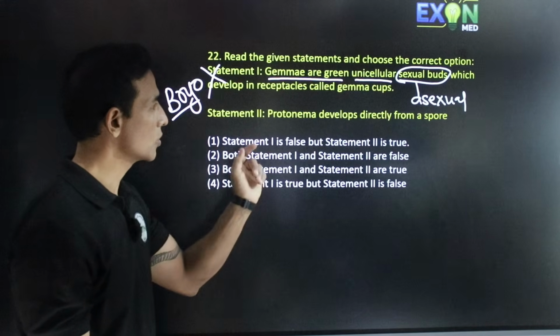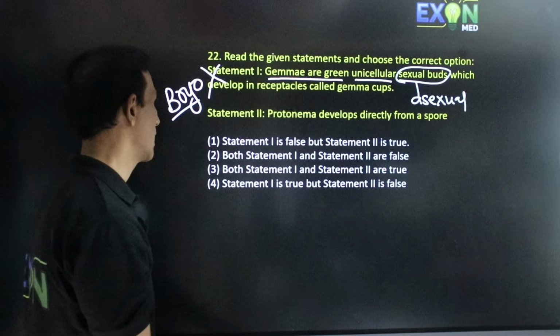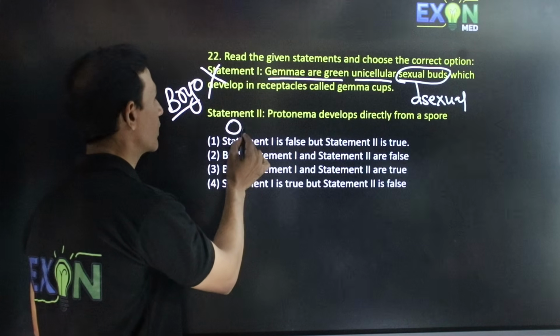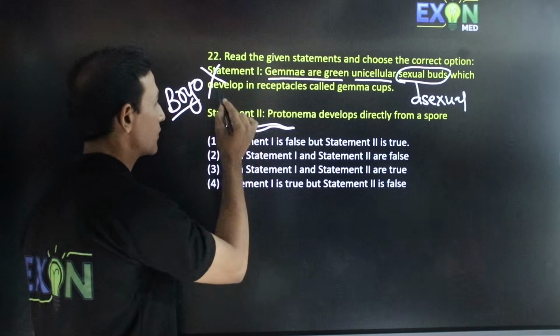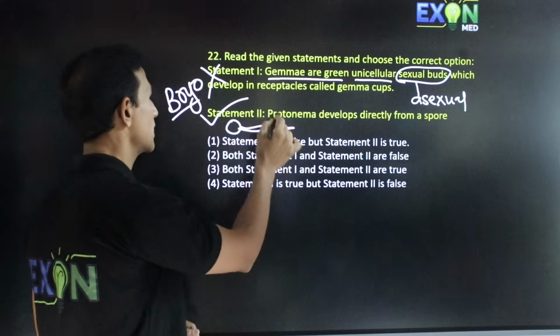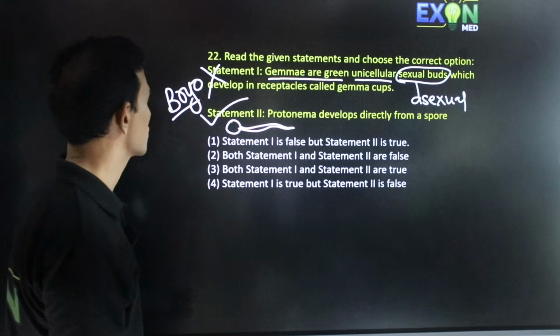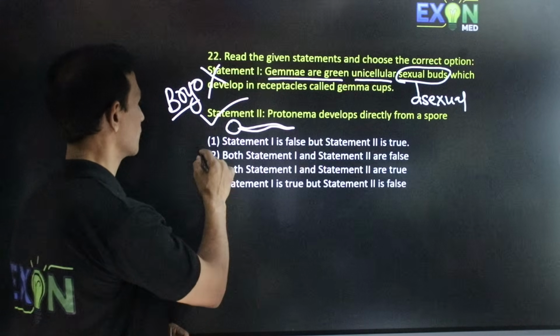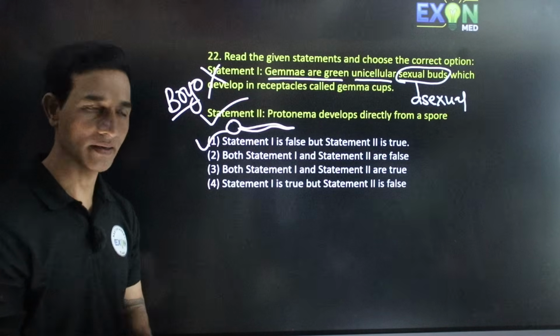Statement 2 says that protonema develops directly from a spore. Yes, here the spore will germinate to produce a filamentous structure called protonema. So, this statement is correct. So, statement 1 is false and statement 2 is true. So, the answer is 1.